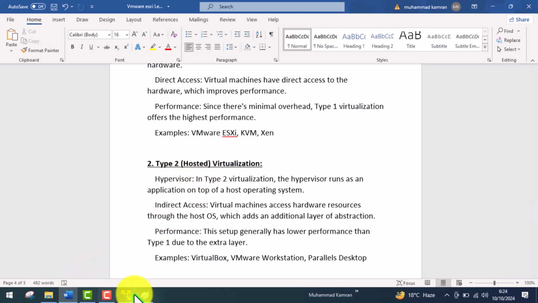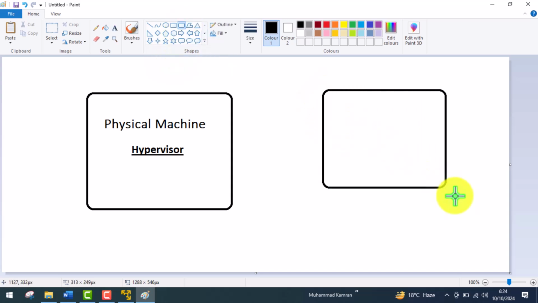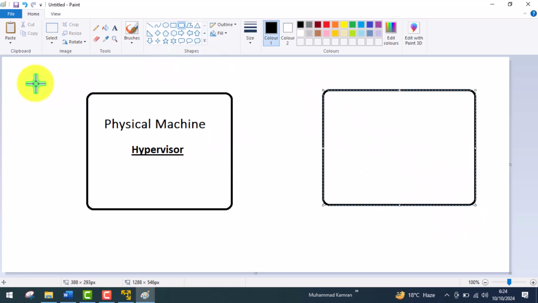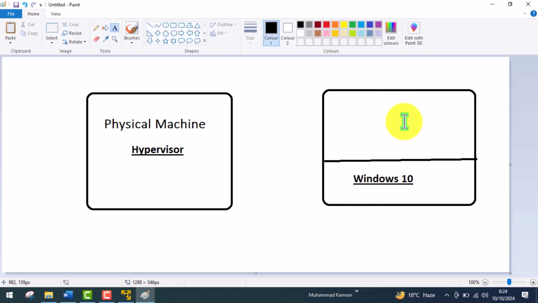Let me give you an example of type 2 hypervisor. For example, this is the machine. On this machine, here we installed Windows 10. And on this machine we are going to install the hypervisor.